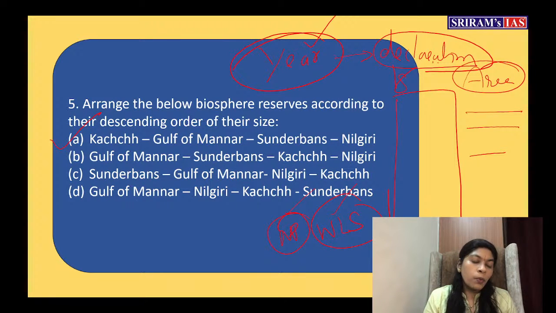So the answer is one only, because Kutch is the biggest one. Then comes the Gulf of Mannar. Then comes the Sundarbans. Then come the Nilgiris.